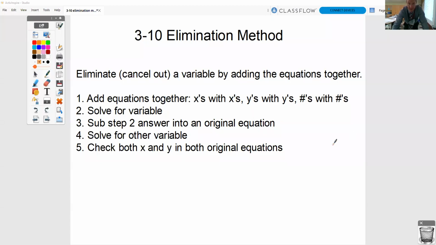This is the lesson for 3-10, which is the elimination method. What you're going to do today is you are going to be given two equations and you need to eliminate or cancel out one of the variables. You're going to be given opposites.